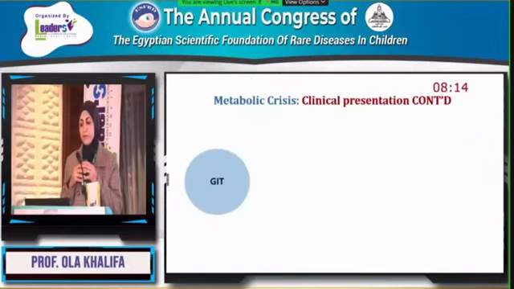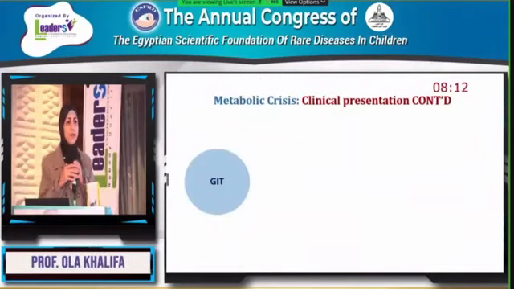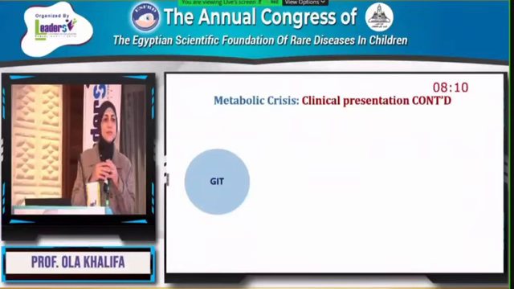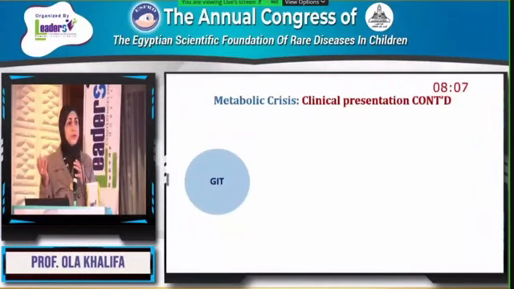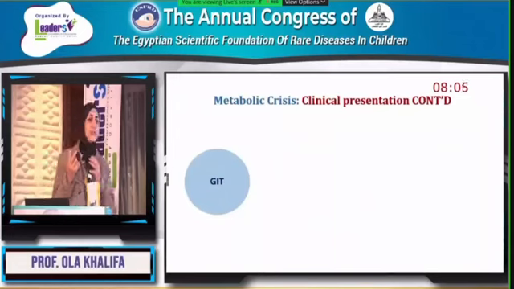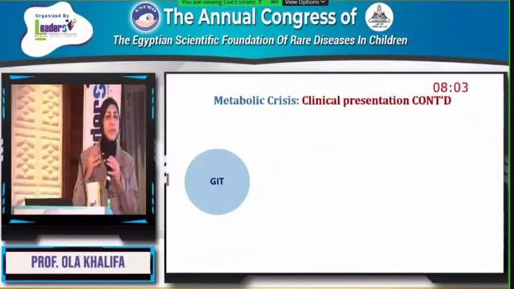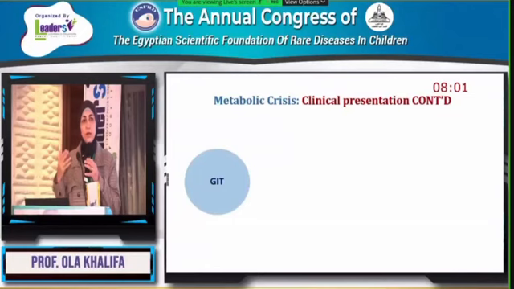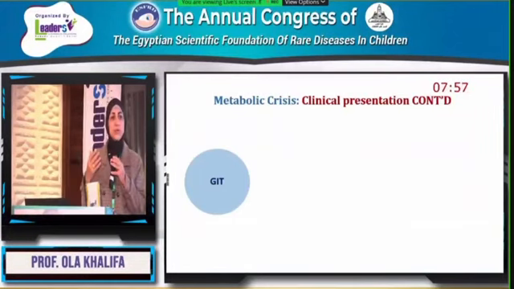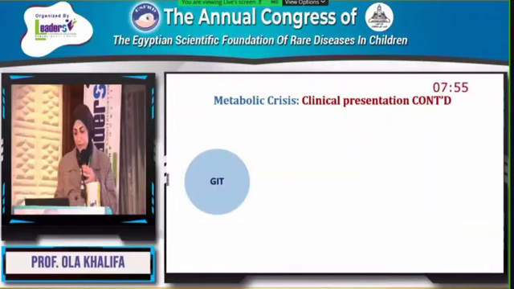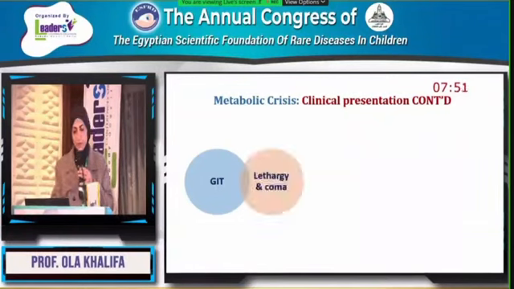Metabolic crisis clinical presentation, as I've said, can be related to gastrointestinal problems. For example, I can find the baby who was feeding normally then started to have weak suckling, or the baby cannot take a good amount of feed because he has lethargy, hypotonia. He's not well enough to take his feed. I have to think also if there is nausea, vomiting.